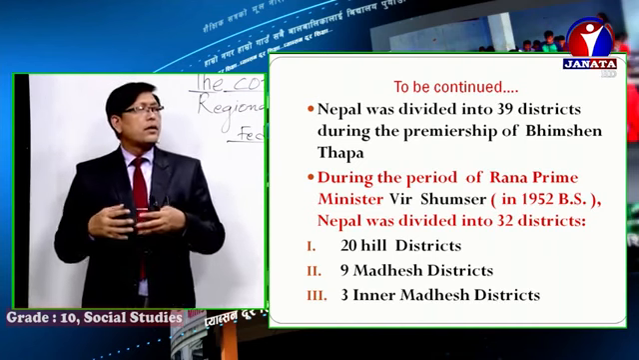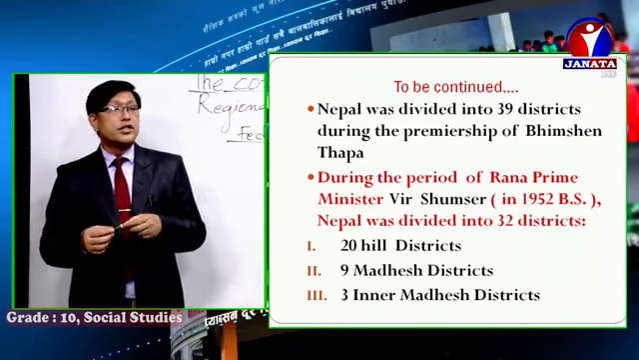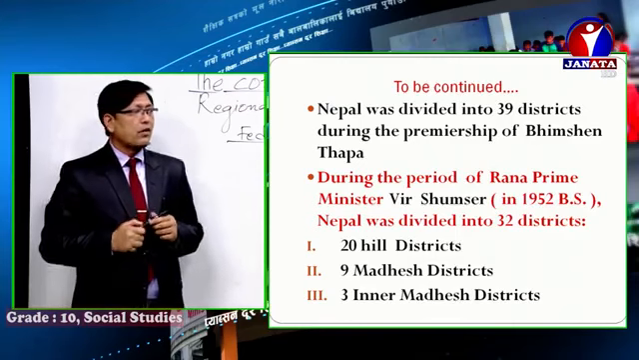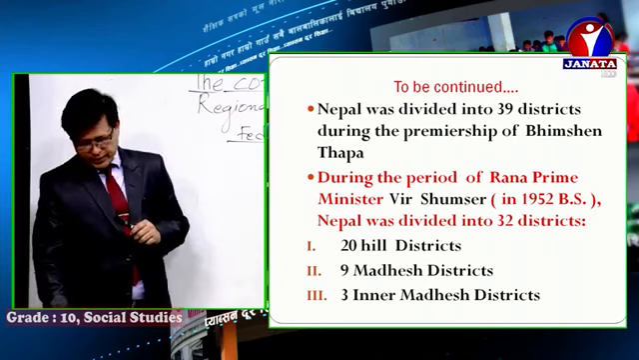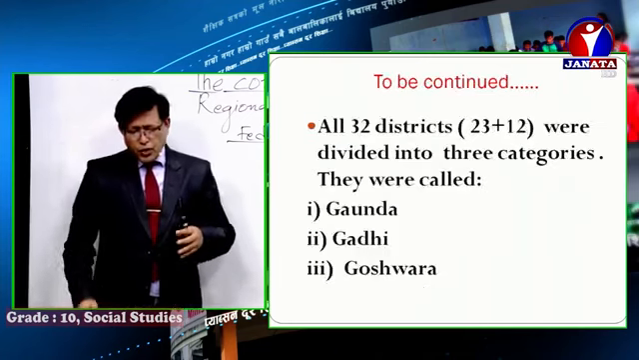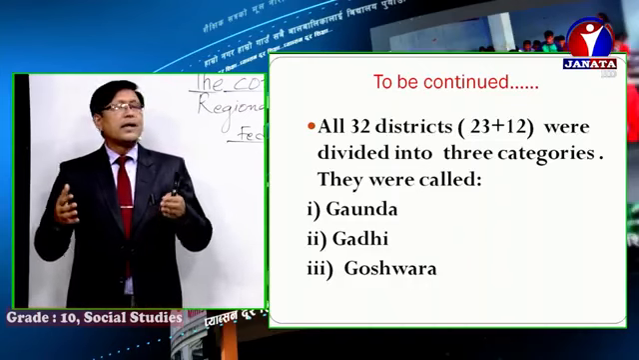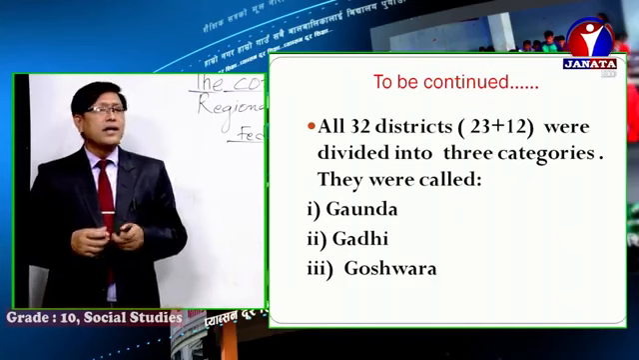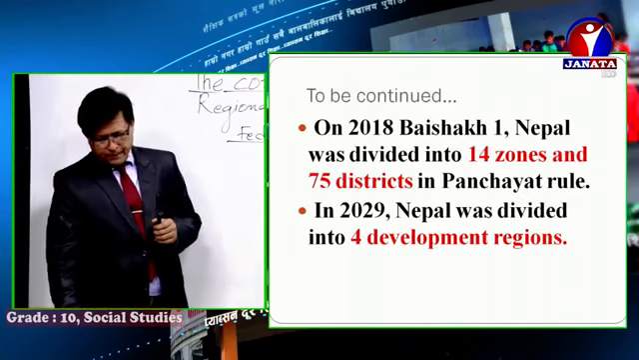During the period of Rana Prime Minister Bir Shamsher, Nepal was divided into 3 categories: 20 hill districts, 9 Madhya districts, and 3 inner Madhya districts. All right. So all these 32 districts were called Gauda. Have you heard this name? It's a Nepali word: Gauda, Gadi, and Goshwara. All right. So let's quickly go ahead.